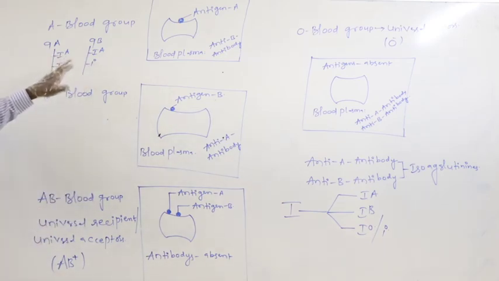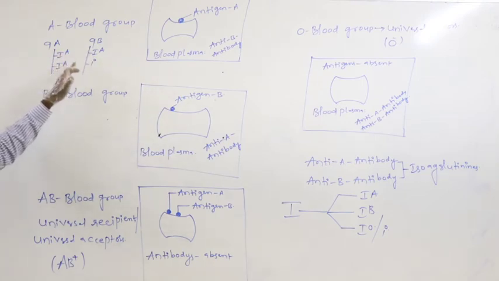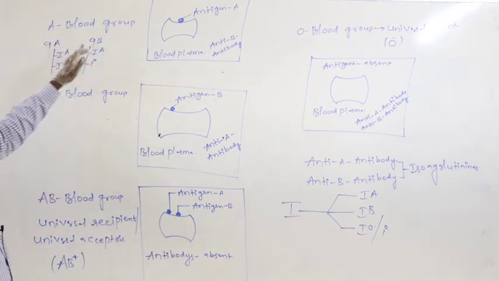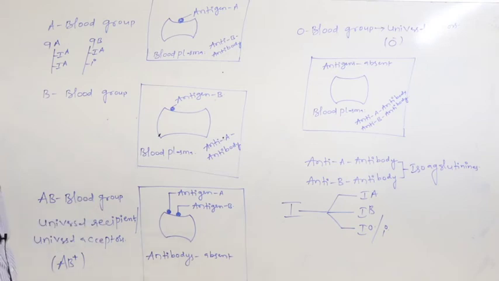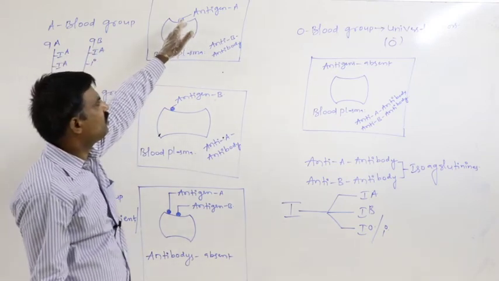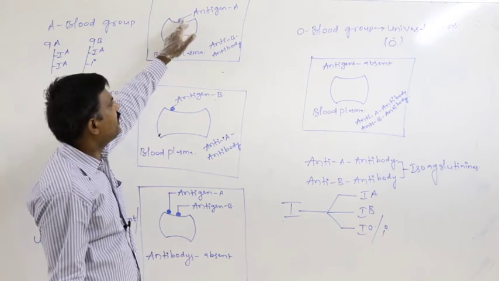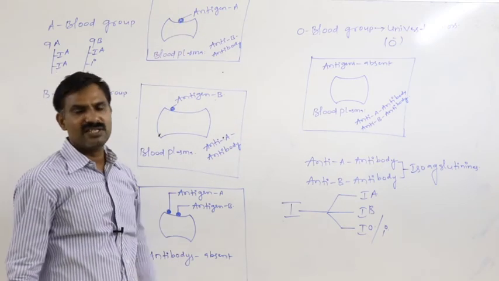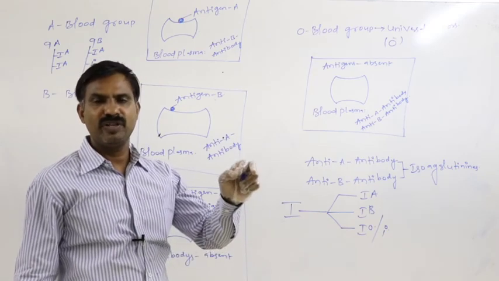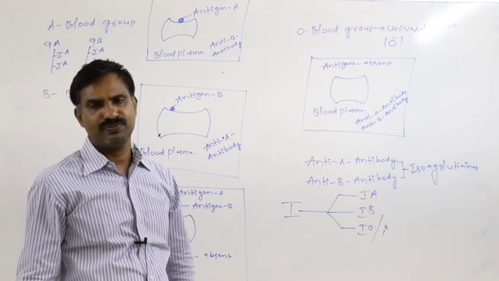IA is responsible for developing antigen A on the surface membrane of the RBC. By that way, that blood group will be developed as the A blood group.